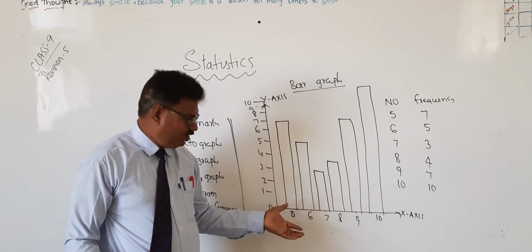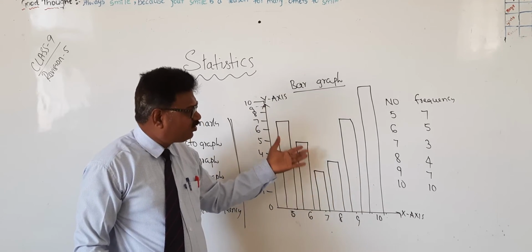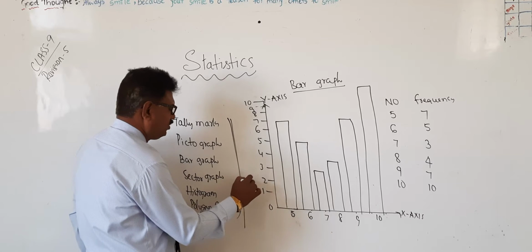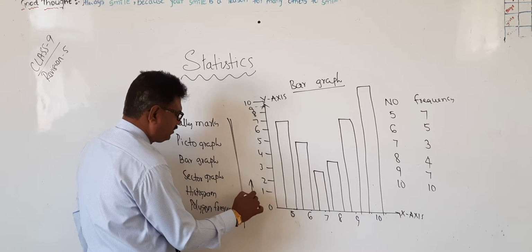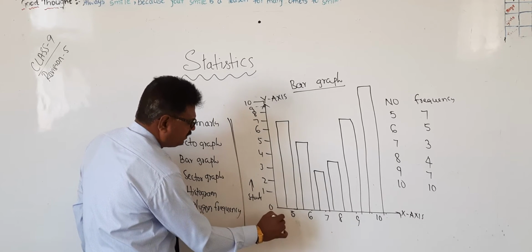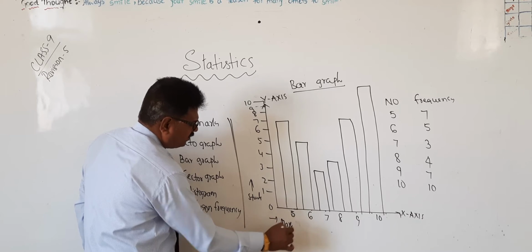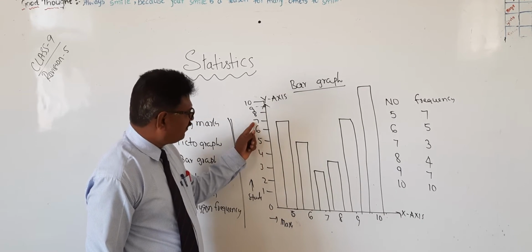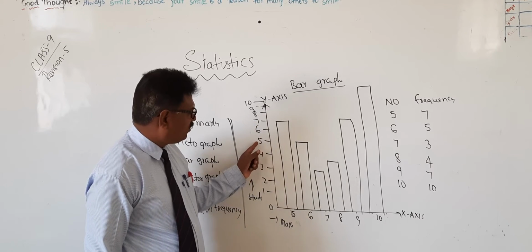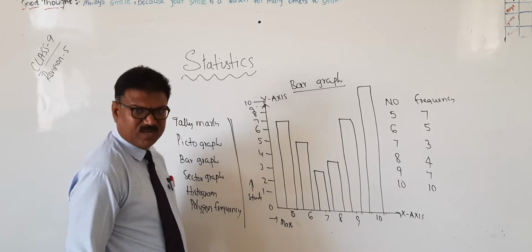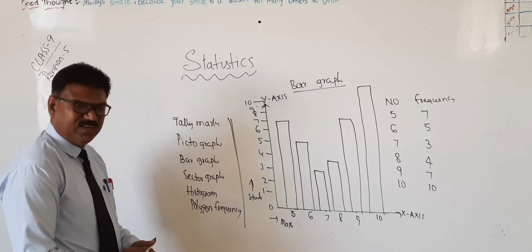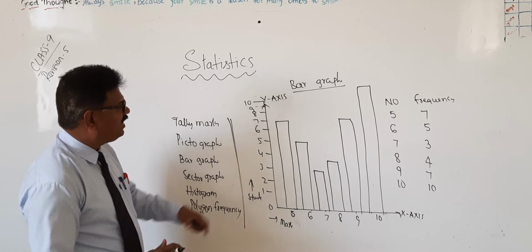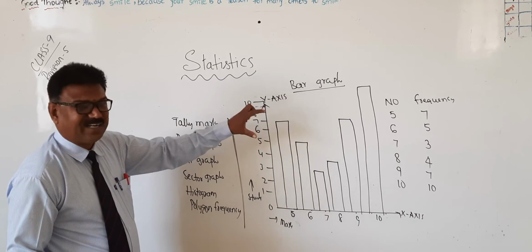Did you understand? So this is like this. This is students and this is marks. So 5 marks only is scored by 5 students. Sorry, 7 students. 6 marks only is scored by 5 students like this. Okay? Did you understand? Yes. This is about the bar graph.